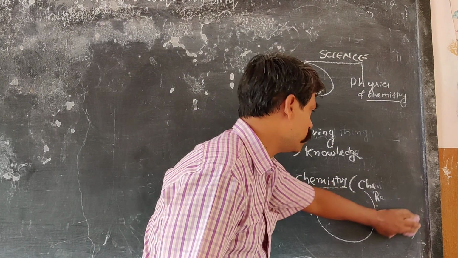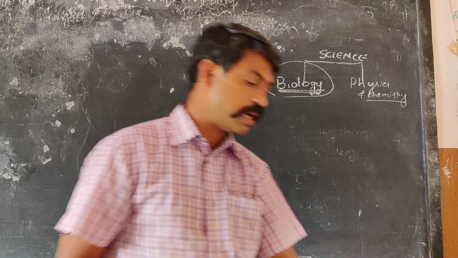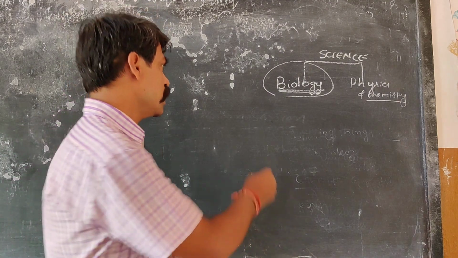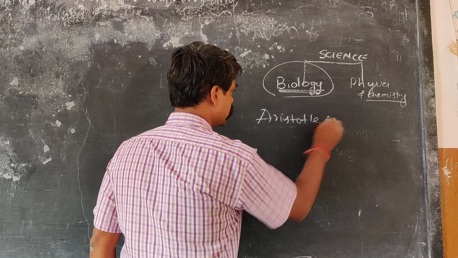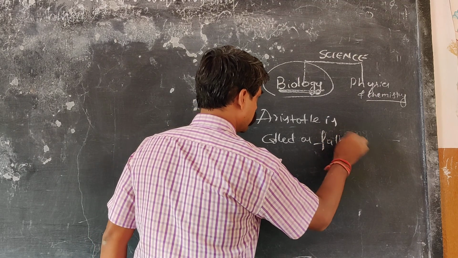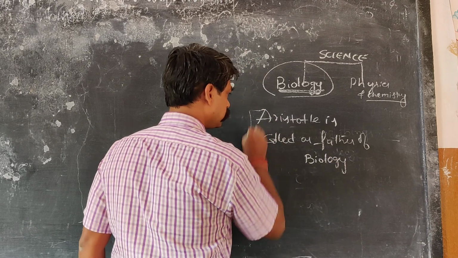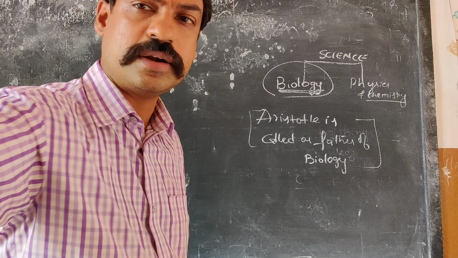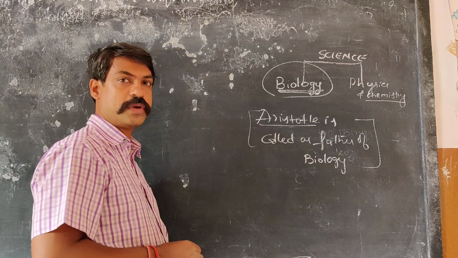Now in biology, who was the first scientist to say we should call this subject biology, which talks about living things and their behavior? Aristotle is called the father of biology. You should remember this for your knowledge, as well as for entrance exams or competitive exams. Aristotle is considered the father of biology.